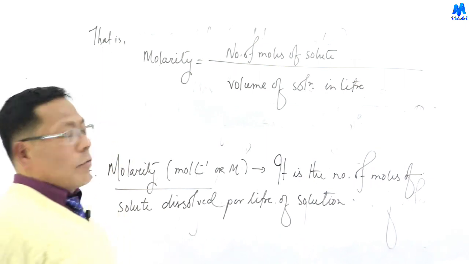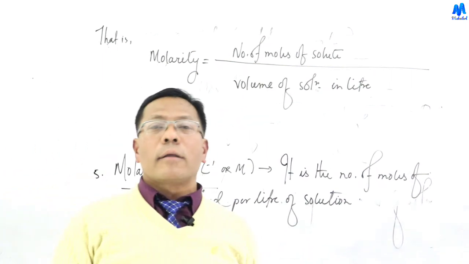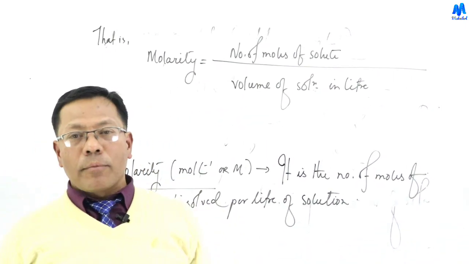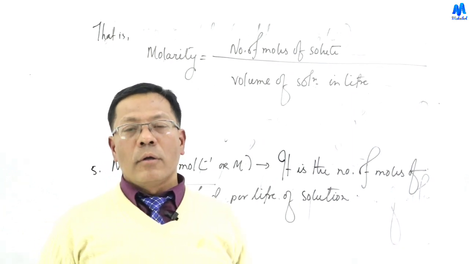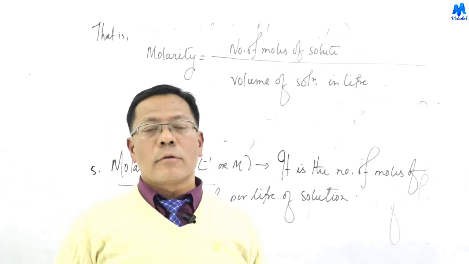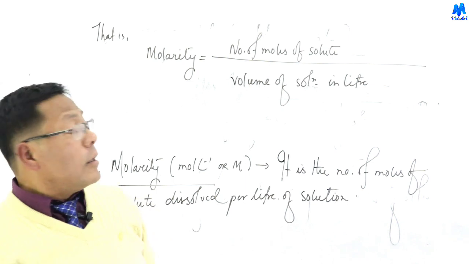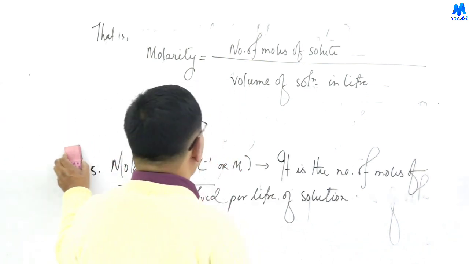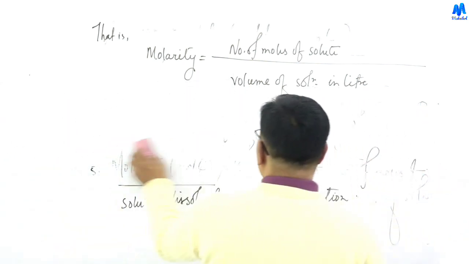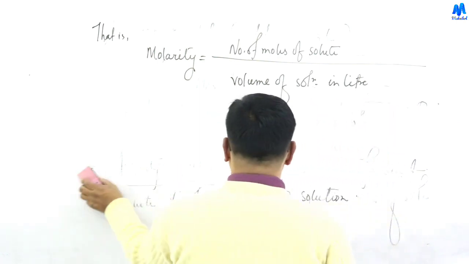What is the number of moles? Number of moles is the mass of solute divided by the molar mass, the molecular mass of the solute.